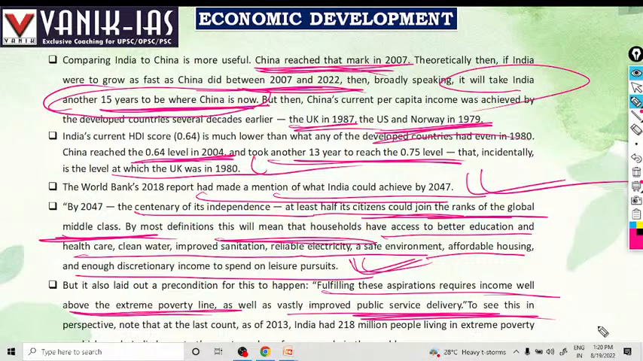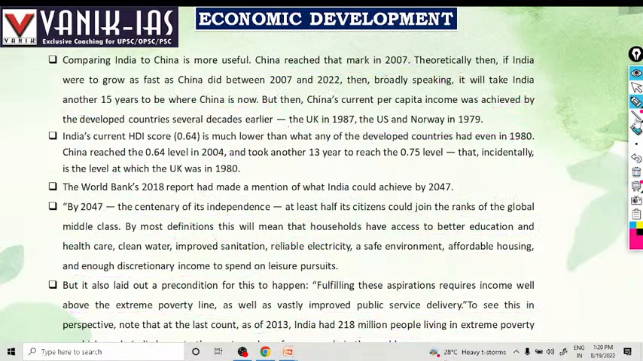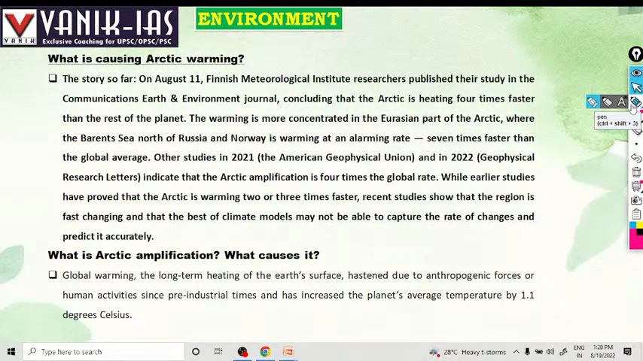To see this in perspective, at the last count in 2013, 218 million people were living in extreme poverty. By 2021, we can say only about 5% live in extreme poverty today.